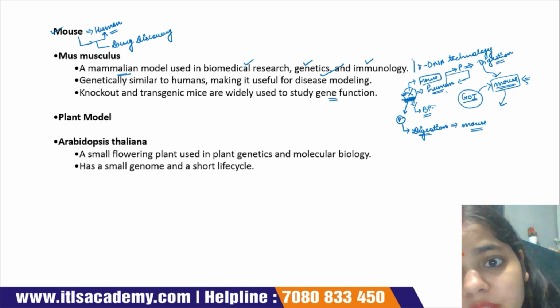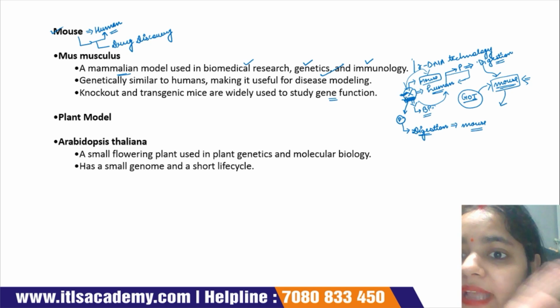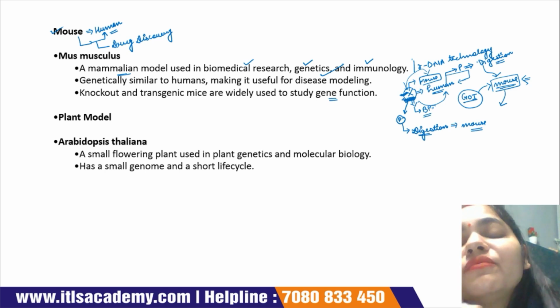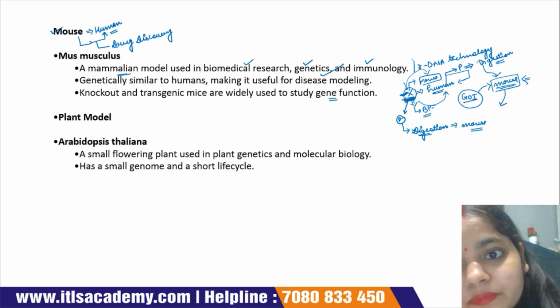The expression of this particular gene X is similar in mouse and humans. Suppose in mouse this gene codes a protein that participates in the digestion system. The same gene expressed in humans also codes a protein which participates in the digestion system of humans.